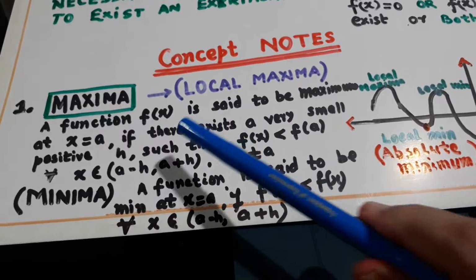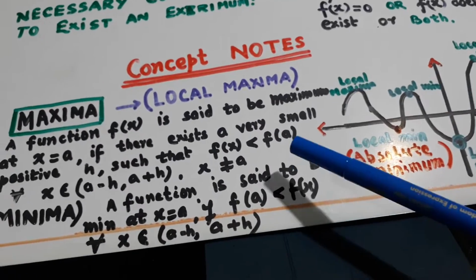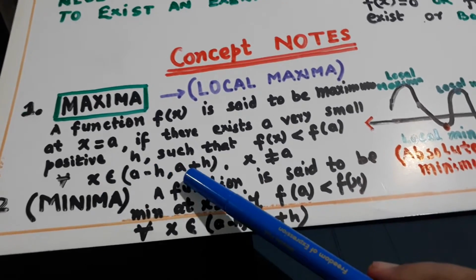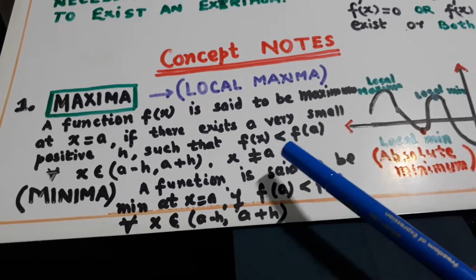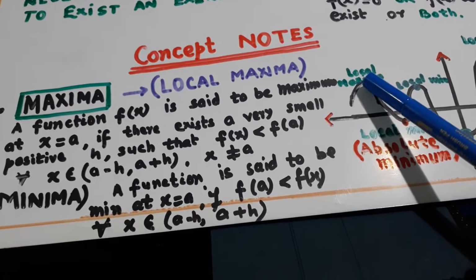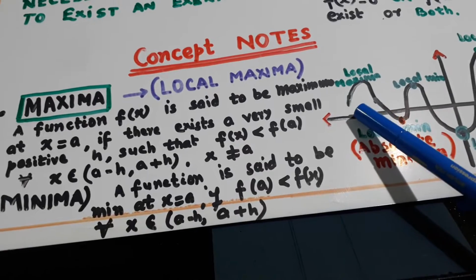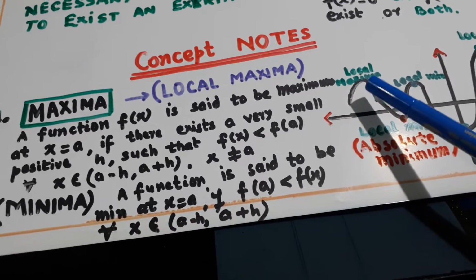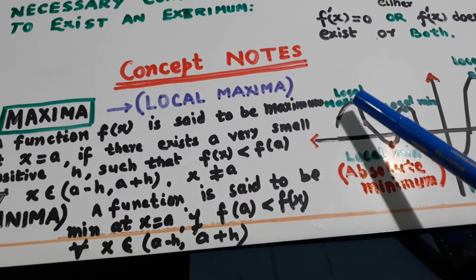At a the maximum will be, f(a) will be the height, the maximum at x is equal to a. So in the neighborhood of a minus h and a plus h, suppose the maximum is here, then f(a) will be the maximum, f(a minus h) on the left side will be less, and f(a plus h) will also be less, but f(a) will be more.